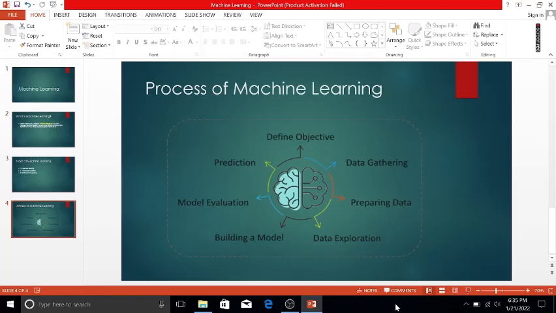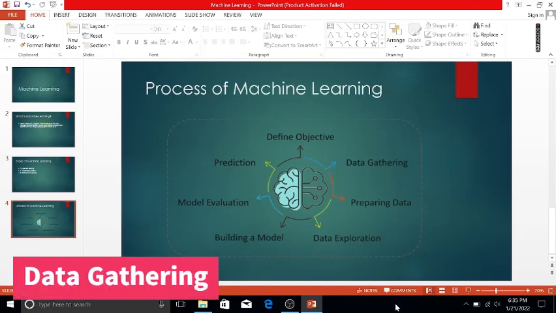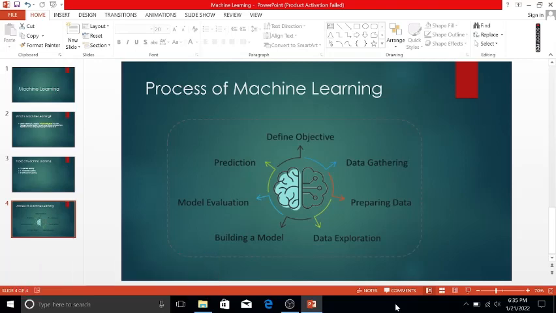Okay, so second step is data gathering. After checking what kind of data can be used, our second step is data gathering, right? So this step includes questions. Like I have many questions: what kind of data, is there any data available or not, how can I get the data?